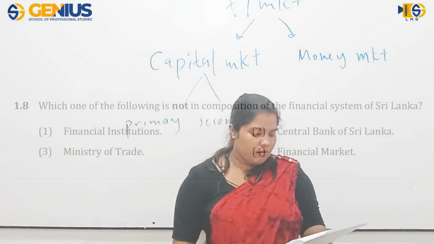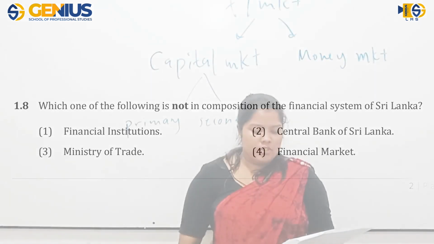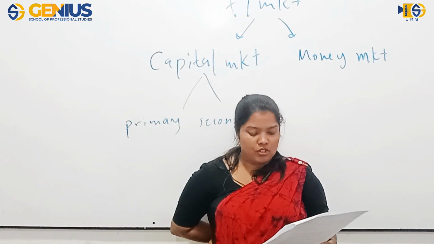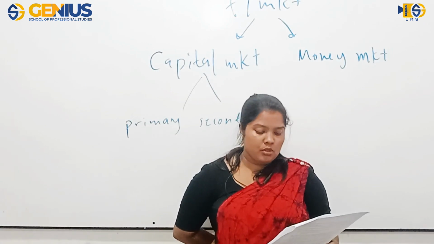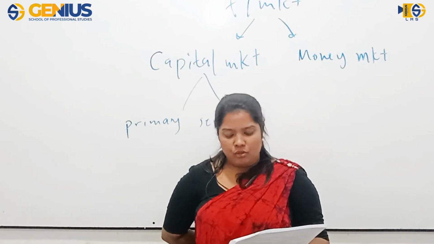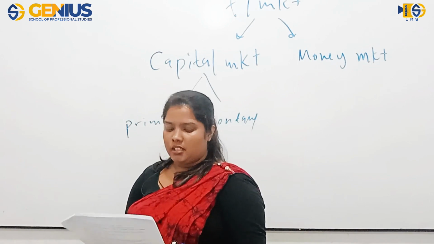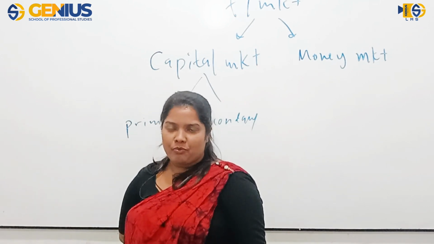Next one, 1.8. Which one of the following is not in the composition of the financial system of Sri Lanka? Number one, financial institutions. Number two, Central Bank of Sri Lanka. Number three, Ministry of Trade. Number four, financial market. I just said this a few minutes ago.